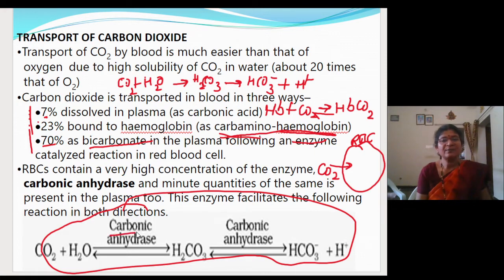What is that enzyme? Carbonic anhydrase. This compulsory you have to remember. So this will fasten the reaction. That is why 70% of the carbon dioxide is carried by the water content of the RBC in the form of bicarbonate. So this carbonic acid will immediately get broken down into bicarbonate ions and the hydrogen. So this is a transitional molecule, you can say. And in this condition, it will get transported from the different parts of the body to the lungs.